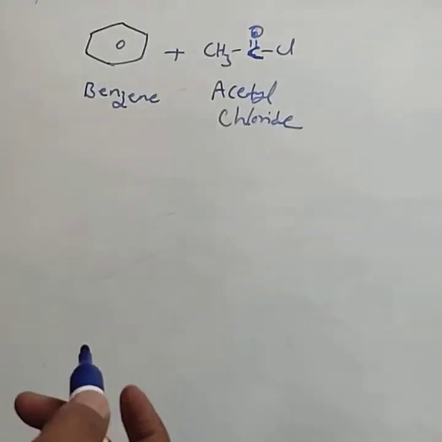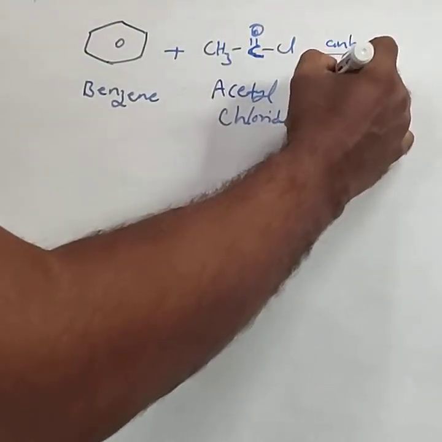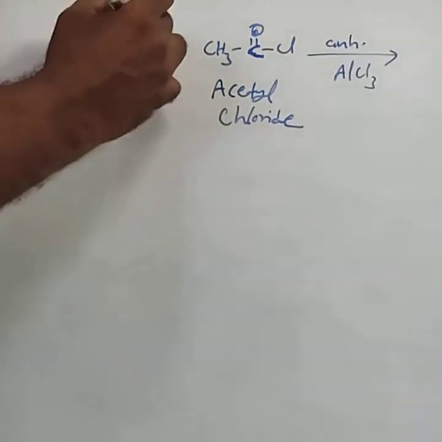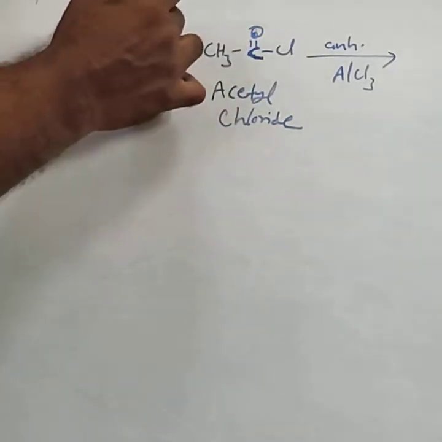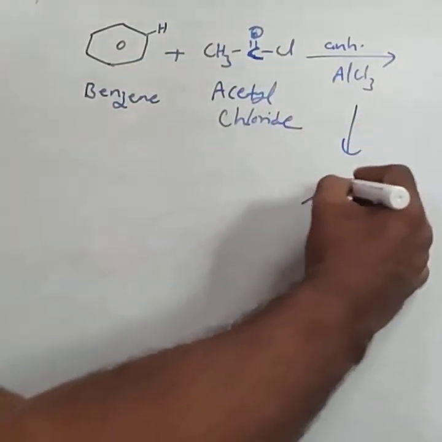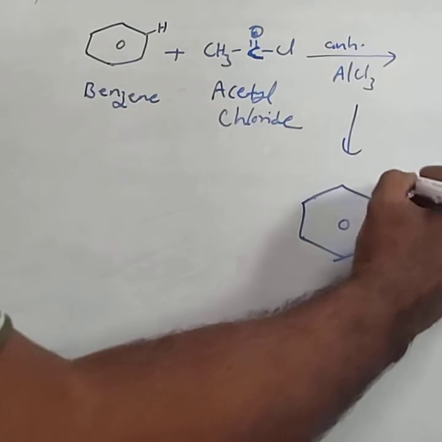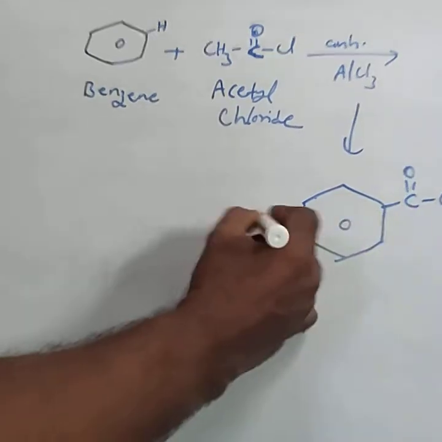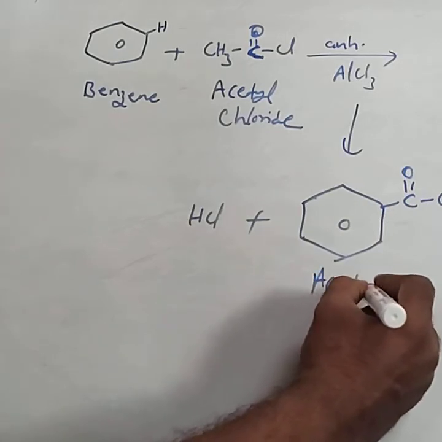Acetyl chloride reacts with benzene in the presence of anhydrous aluminium chloride. An H is replaced by the acetyl group, the CH3CO group, and the H combines with the Cl. Then the product has, in place of H, COCH3, plus HCl. The name of this compound is acetophenone.